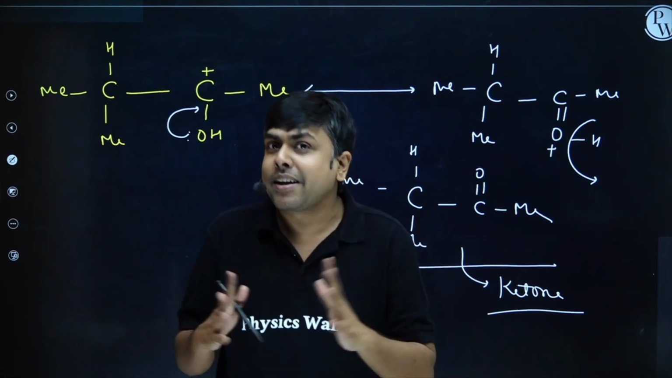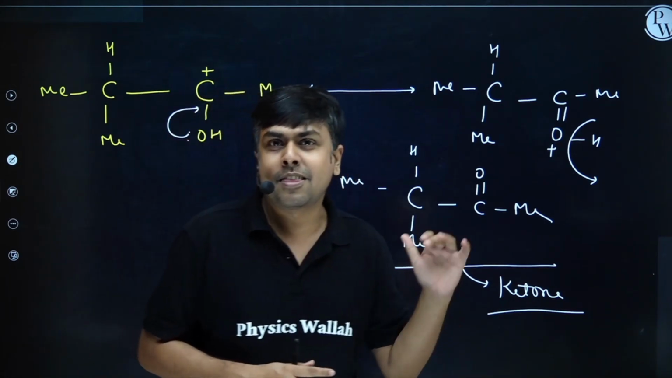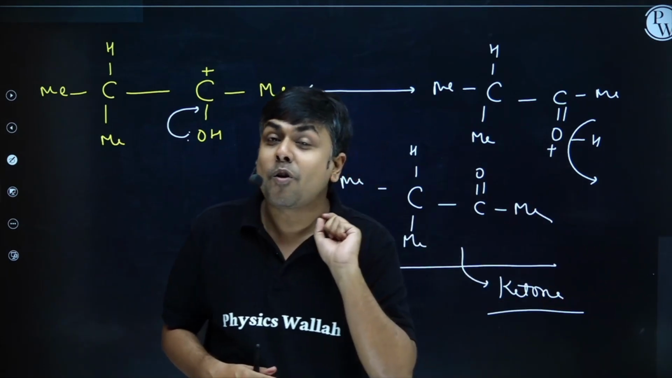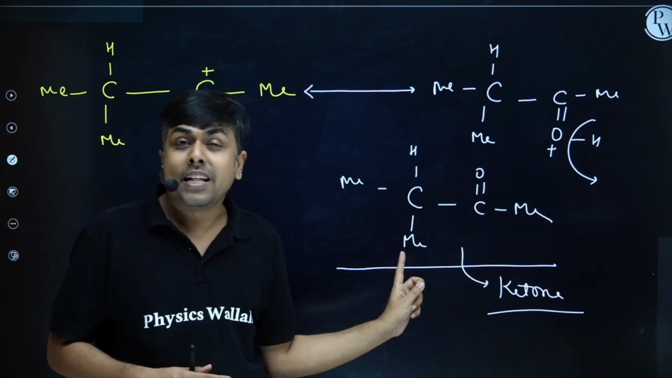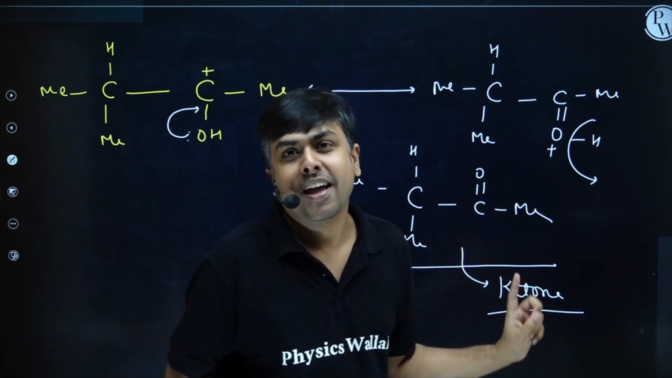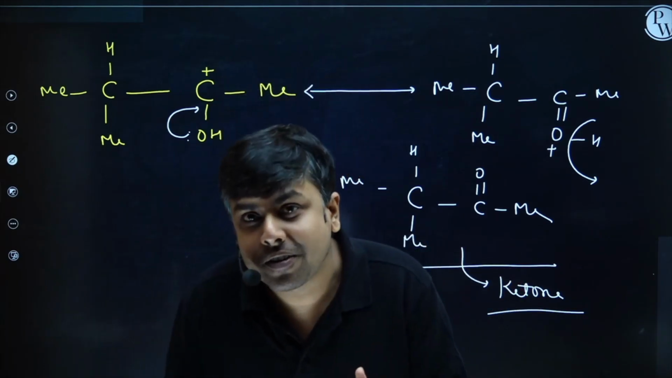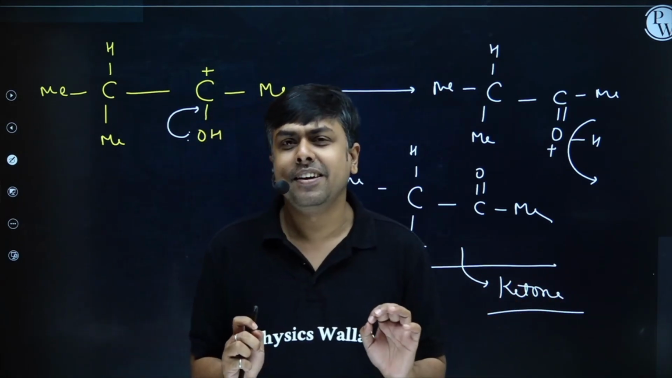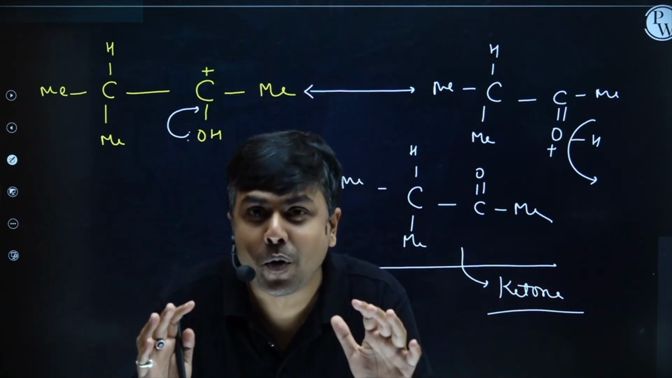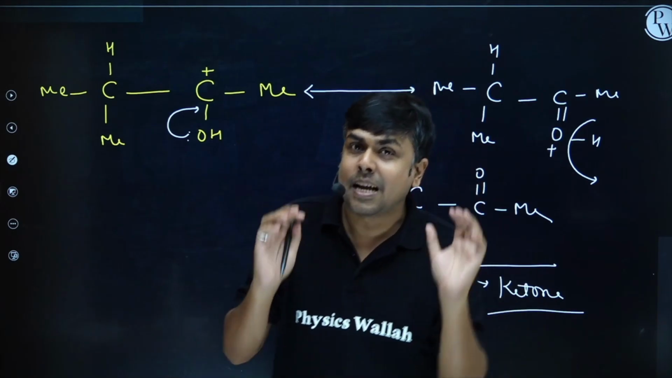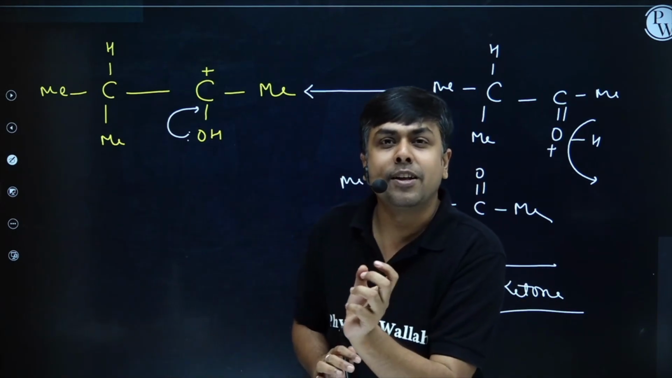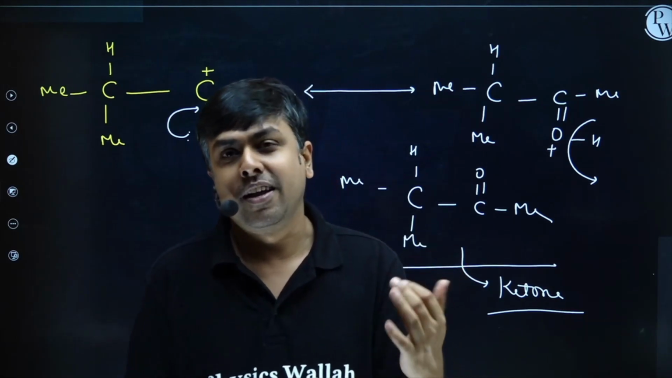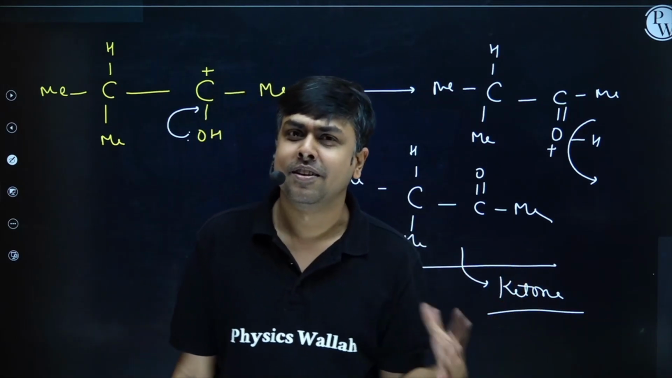Now you have the migration ability order: H, Ph, 3 degree, 2 degree, 1 degree. Do the migration according to this migration ability order, or migration aptitude order, and then form the carbonyl. Am I clear? Step 1, formation of a more stable carbocation. Step 2, migration of alkyl group to form a carbocation that is stabilized by back bonding. Form the carbonyl compound. Simple.